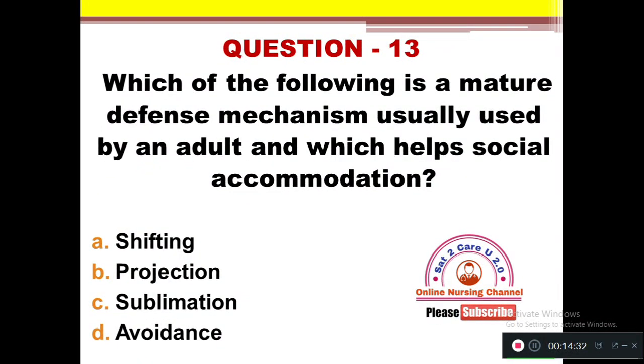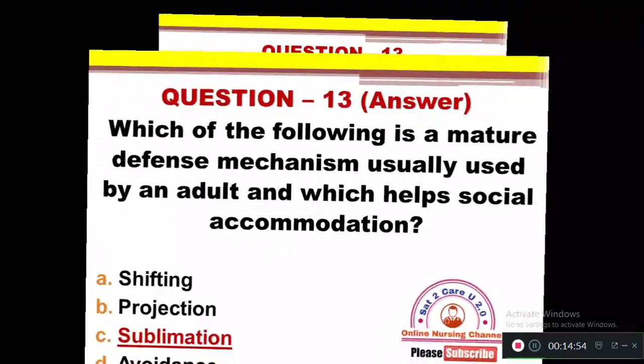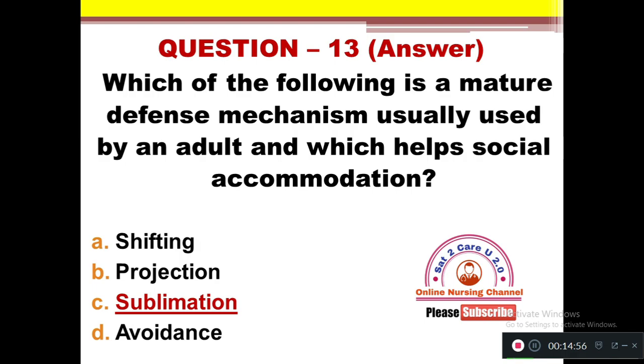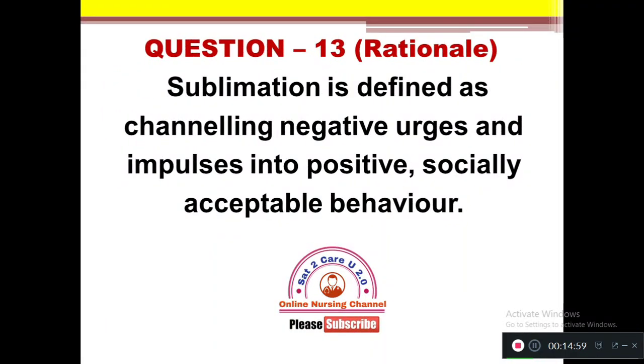Which of the following is a mature defense mechanism usually used by an adult and which helps in social accommodation? A. Shifting, B. Projection, C. Sublimation, D. Avoidance. The defense mechanism which helps a person to accommodate adequately to the society is, the right answer is option C, sublimation. The rationale here: sublimation is defined as channeling negative urges and impulses into positive, socially acceptable behavior.